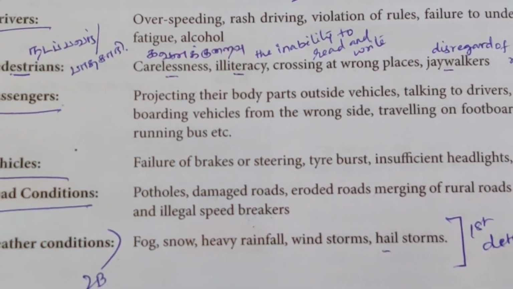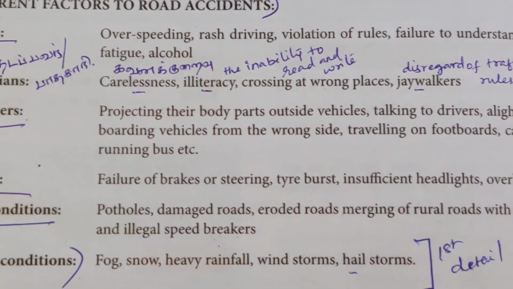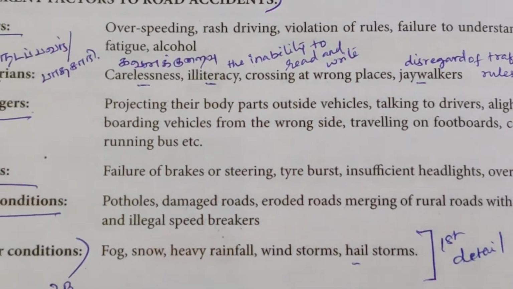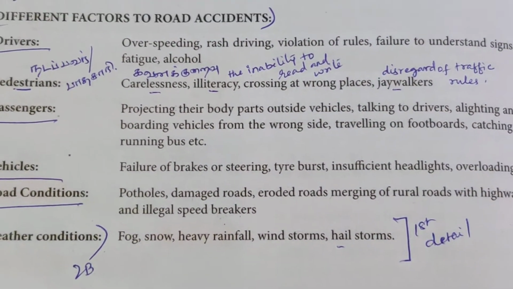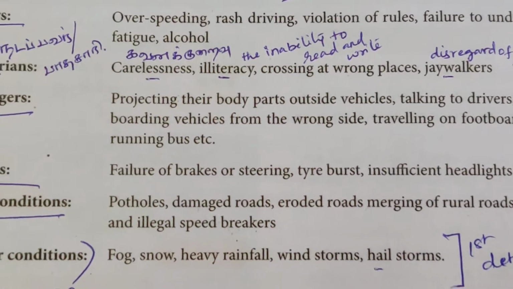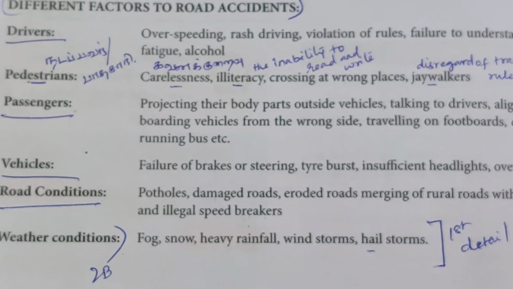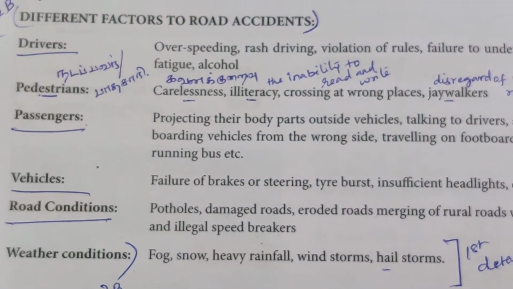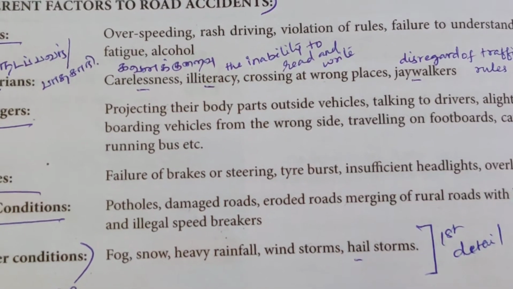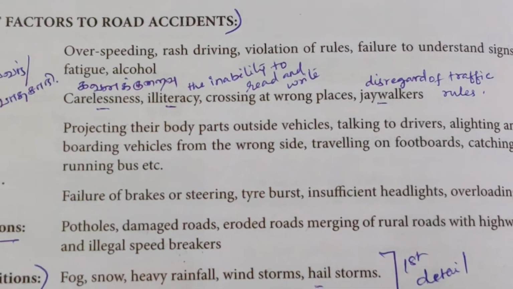Now look at the vehicles. Failure of brakes or steering, doing a car race. Tire burst. Insufficient headlights. Overloading. So all this will cause a road accident. Road conditions. Wherever you go, because of high transportation facilities, people started to run with 2-wheelers, 4-wheelers, 3-wheelers and everywhere. So we can find the road conditions at a very poor level. Potholes, damaged roads, eroded roads, merging of rural roads with the highways, and illegal speed breakers.